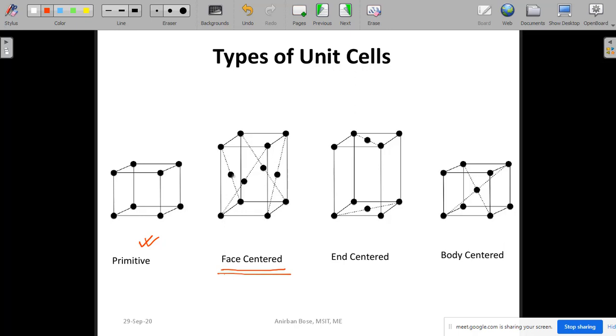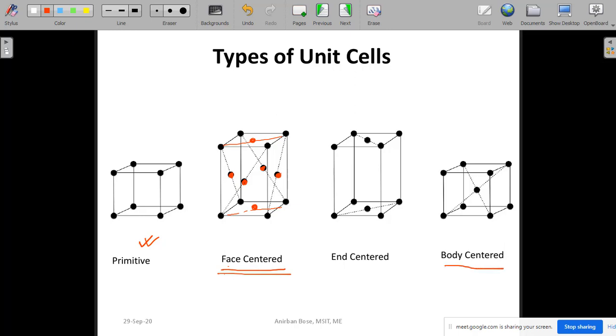At the left face this point is there, in the right face this point is there, at the front face and the back face, and at the bottom face and the top face there are points. So these are also under centered unit cells, and specifically this is called the face centered unit cell.